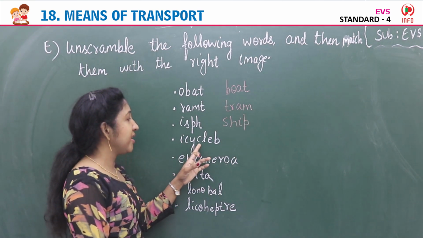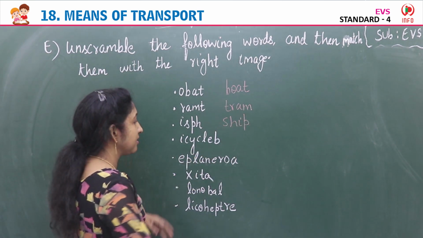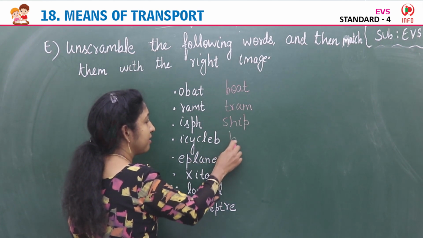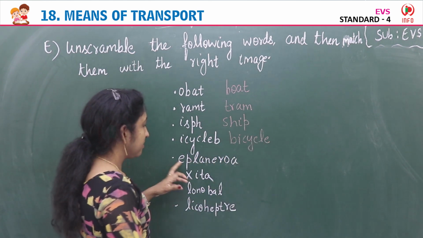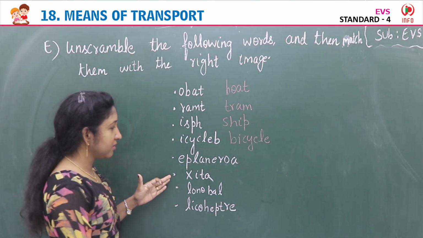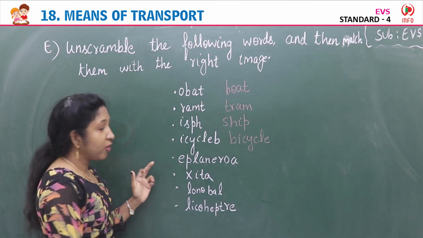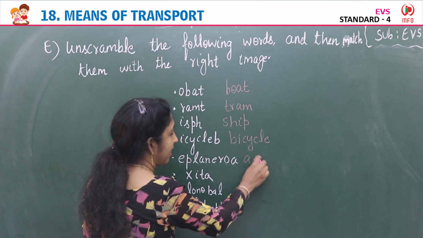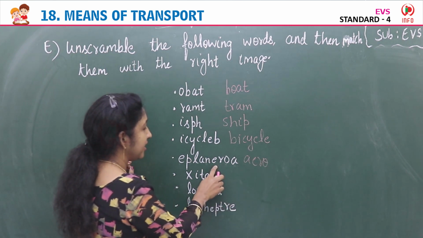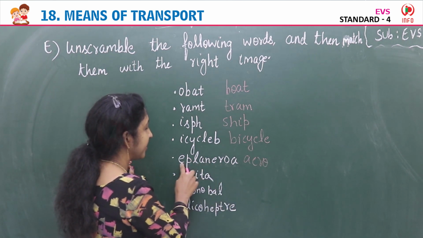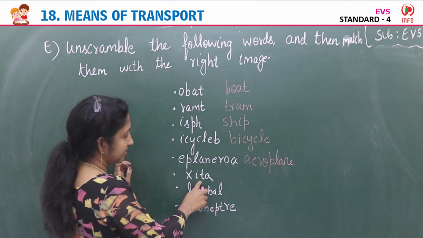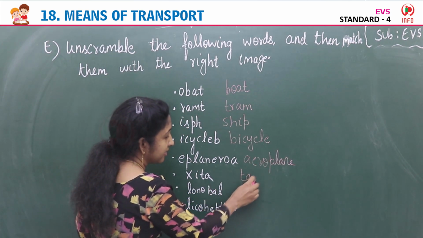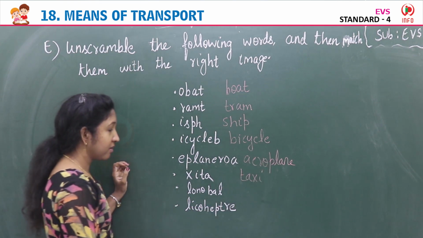Then ICYCLEB, it is bicycle, BICYCLE, bicycle. Then this is aeroplane, AEROPLANE, aeroplane. Then HITA is taxi.